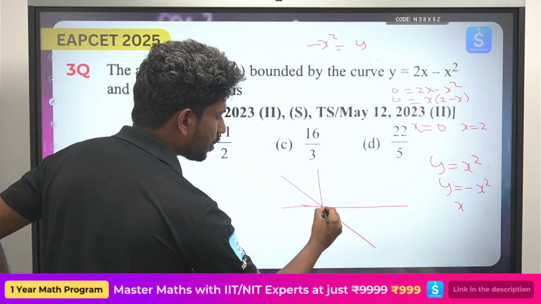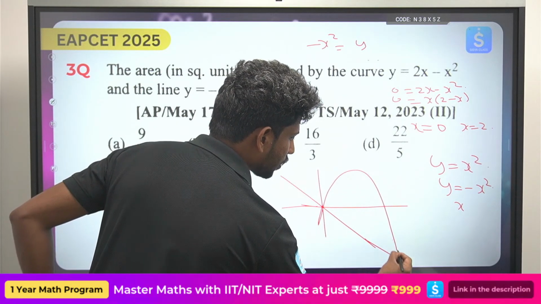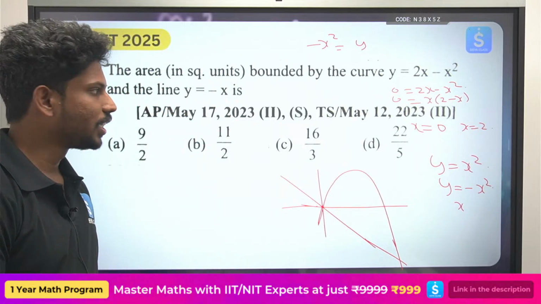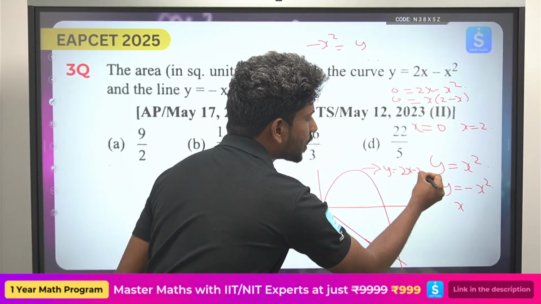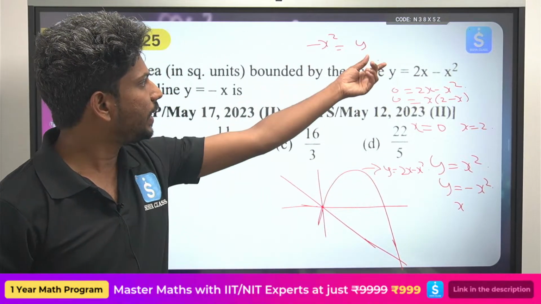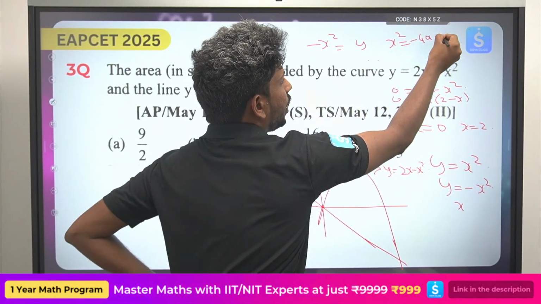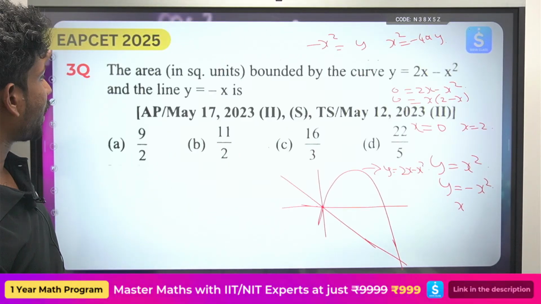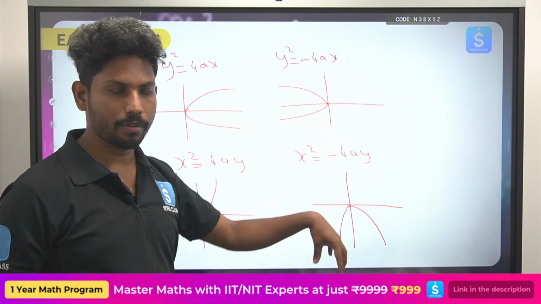Okay, so this is how the graph looks like. This is how the graph y equals 2x minus x square looks like. I concluded this because it is in the form of x square equals minus 4ay. This is in the form of a downward parabola, called concave down.